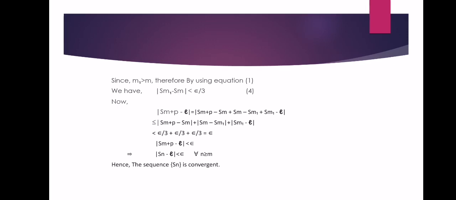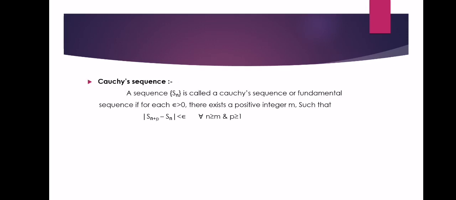Now we apply this theorem to define a Cauchy sequence. Let us see the definition of a Cauchy sequence.